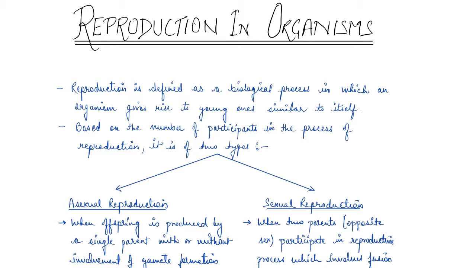So basically, what exactly is reproduction and how does it occur in plants and animals? We'll cover everything, right? So we will be covering it in two different videos, one for asexual and the other for sexual reproduction, right? So let's start with the asexual reproduction.